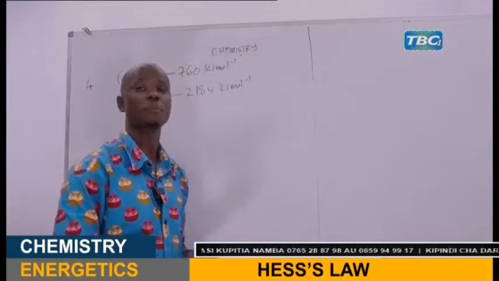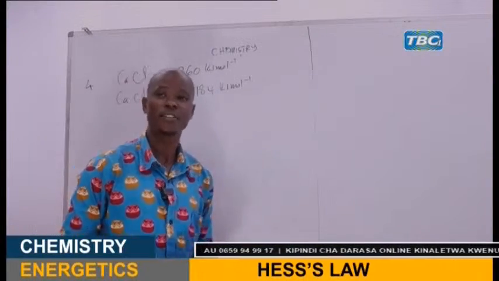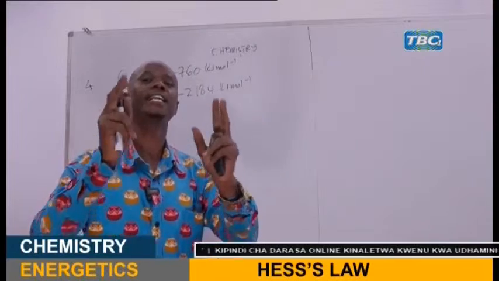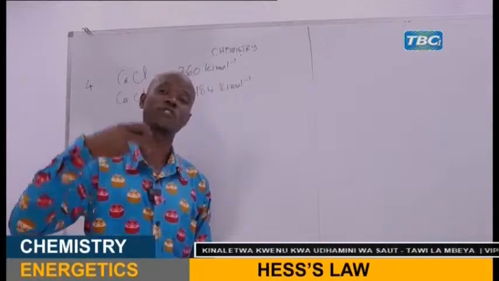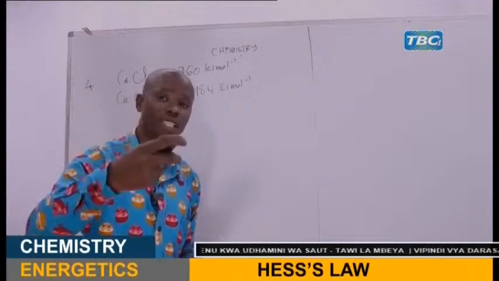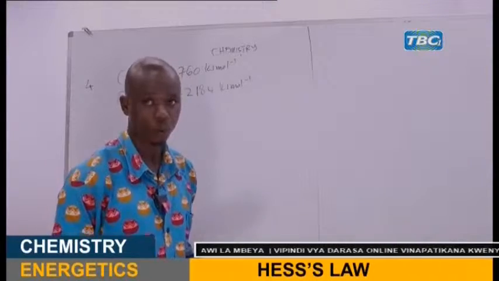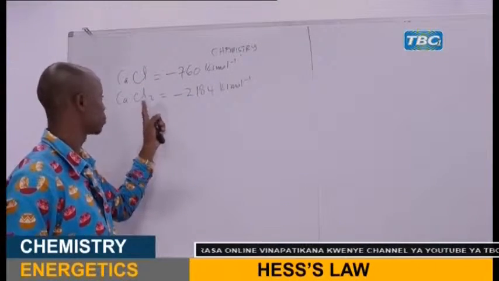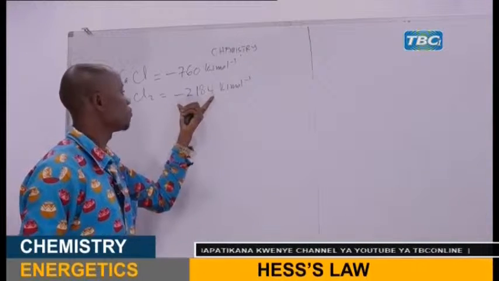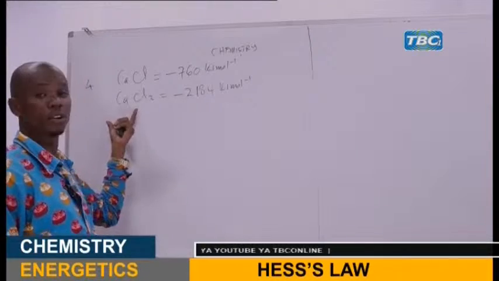Always, highly exothermic compounds, which are indicated by more negative enthalpy of formation, are highly stable, because when a large amount of energy is given out to form a solid ionic compound, that means that compound is very stable. So when you compare the two compounds, calcium 2 chloride is formed with a large amount of energy released by forming this ionic compound.